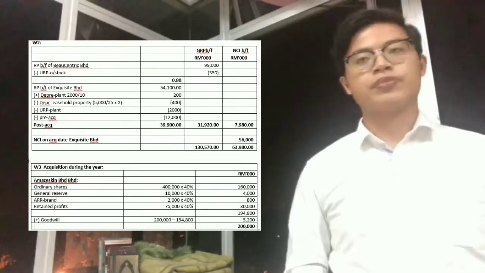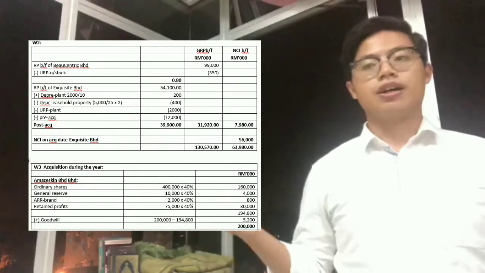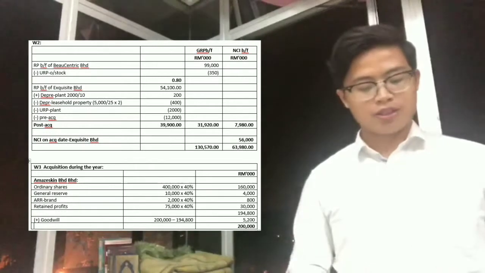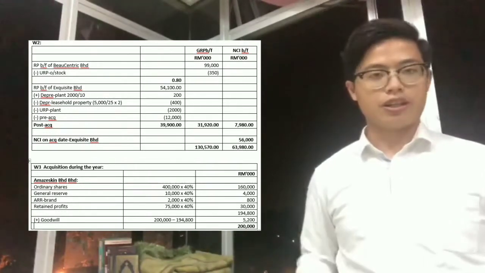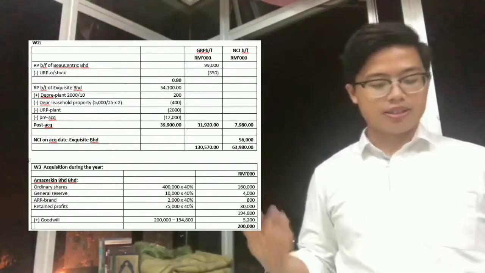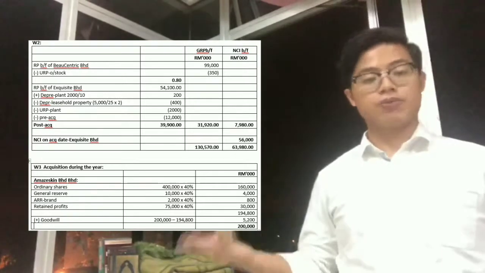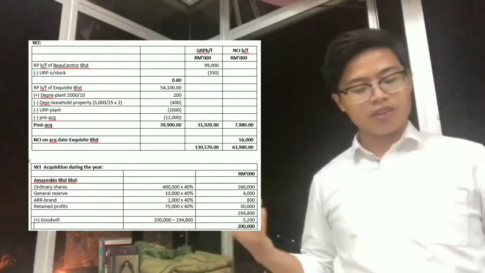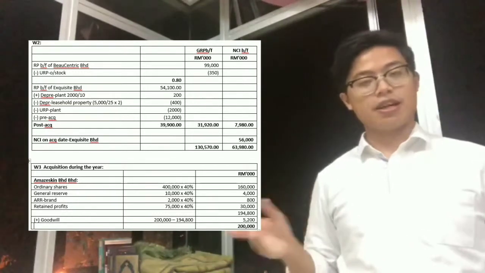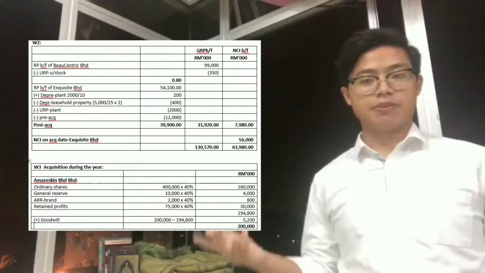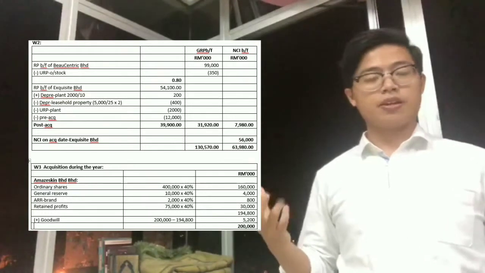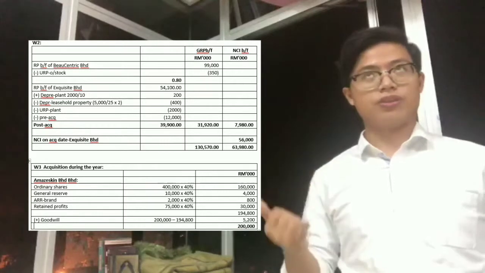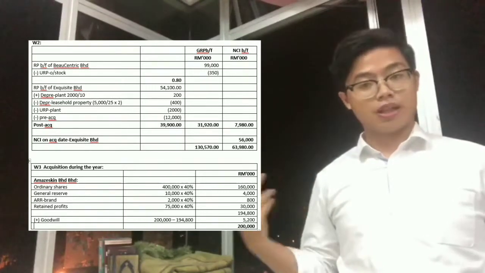So you will have to multiply 40% with all of the amounts that I have said before. For the ordinary share, 400,000 times 40%, general reserve is 10,000 times 40%, ARR for brand is 2 million times 40%, retained profit, which is 69 million, plus another 6 million, which is the current profit before the acquisition, on January and February, you have to times with 40%.